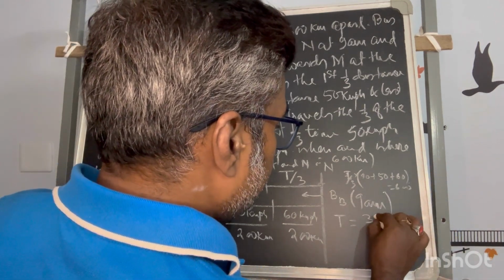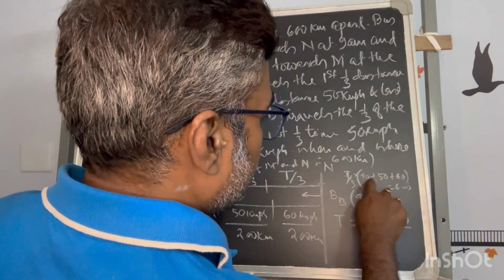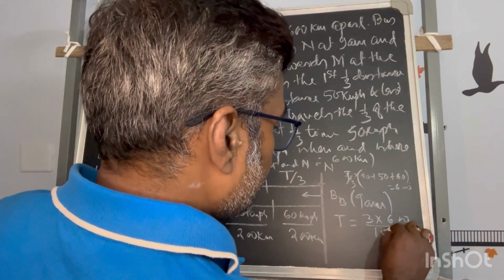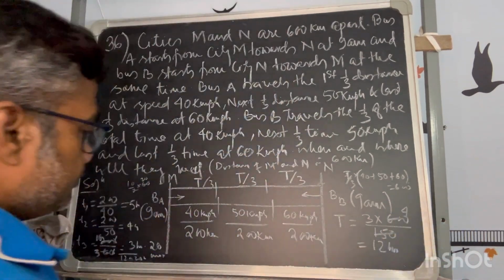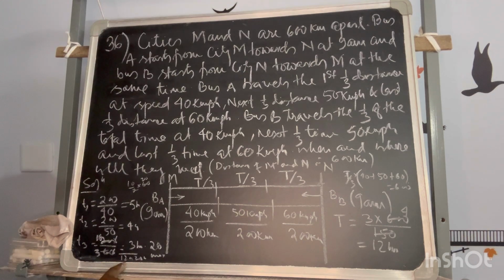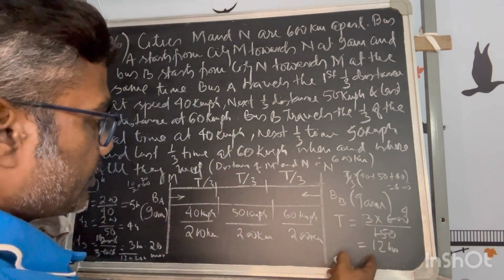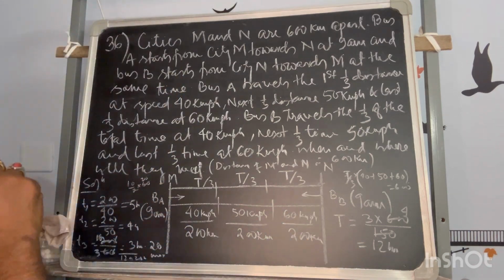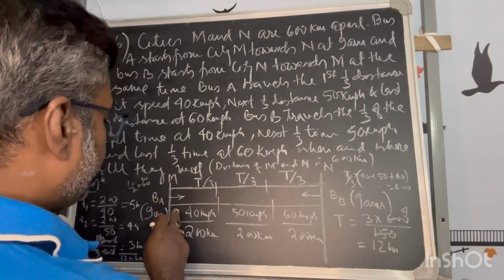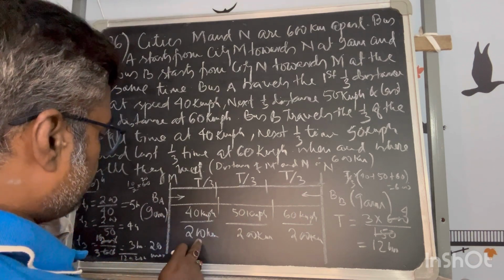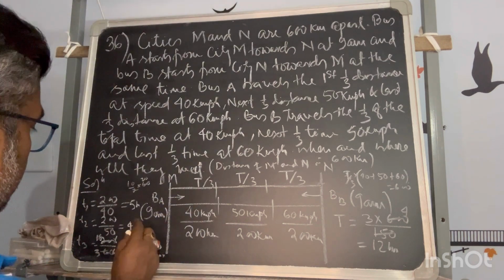So all speeds will be added because all times are the same, is equal to the distance 600. For the total time, how much will it be? 3 into 600 divided by adding all, 150. Okay, this is equal to 4, that means 12 hours. Okay, he is taking 12 hours for that. So if I assume, when he is crossing 200 kilometer, how much time will he take?